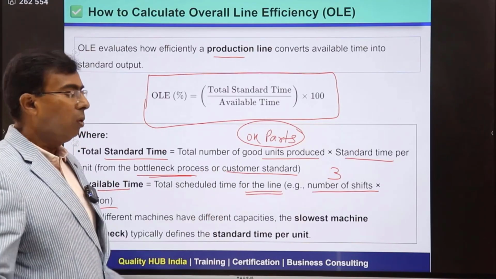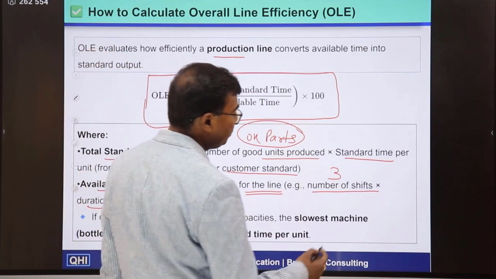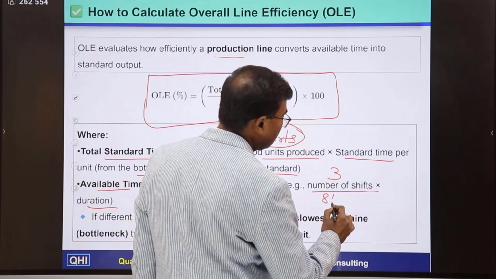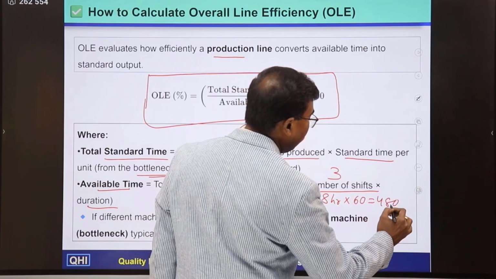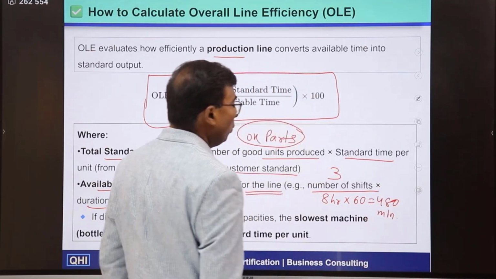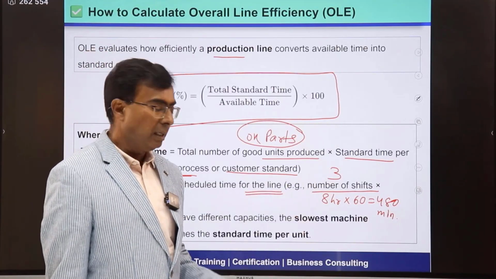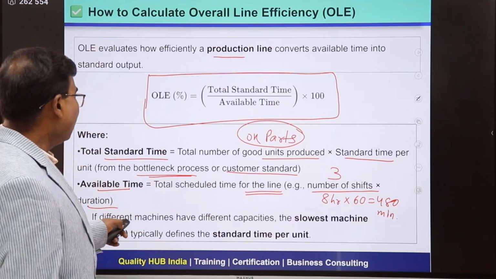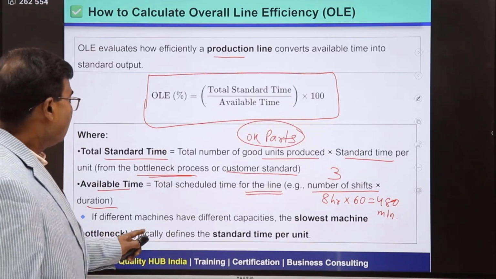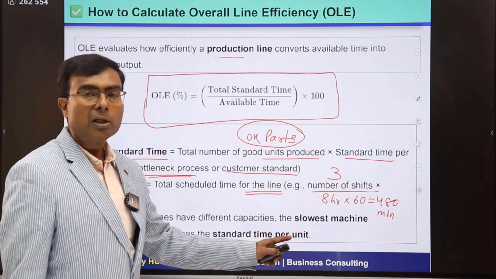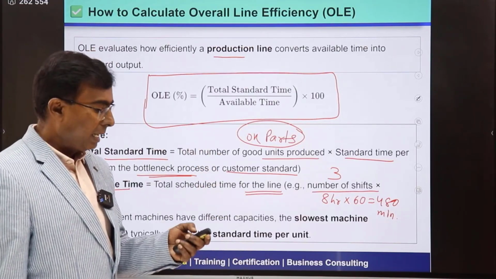If it is going to run for only one shift, then it is 480 minutes. How 480 minutes? Normally one shift is 8 hours. So, 8 hours multiplied by 60 minutes is going to be 480 minutes. So, 480 minutes for one shift. For a higher number of shifts, you need to multiply by that number, right. Now, if different machines have different capacity, the slowest machine, that is the bottleneck, typically defines the standard time per unit. So, kindly remember this formula, and we are going to understand this with one example,